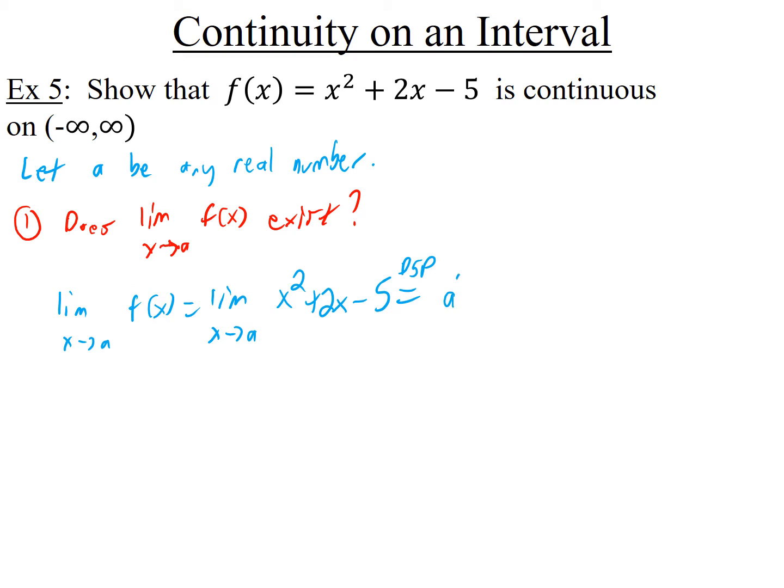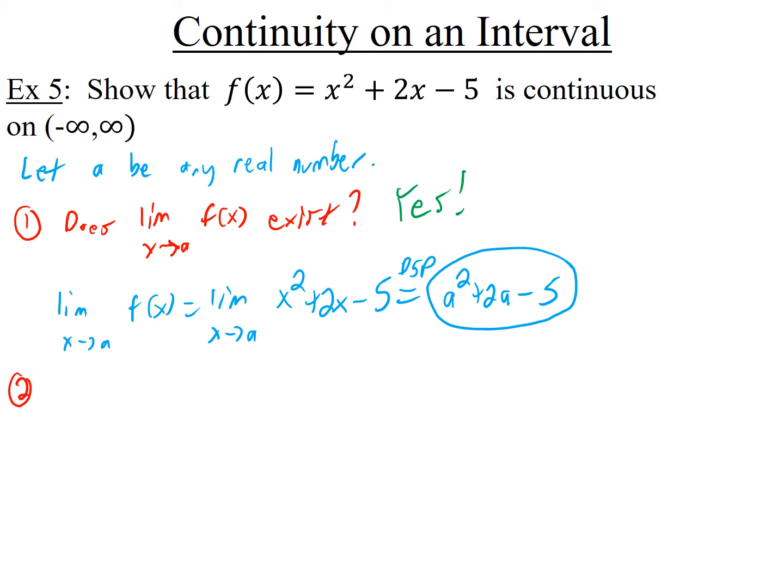So you get a squared plus 2a minus 5. So this mess here is the limit. There's nothing wrong there. You don't have a negative in a square root or division by 0. You're squaring a, no problem. 2a, no problem. You're adding and subtracting stuff, no problem. So that is a number that exists. So yes, the limit does exist, and it's that thing I circled there.